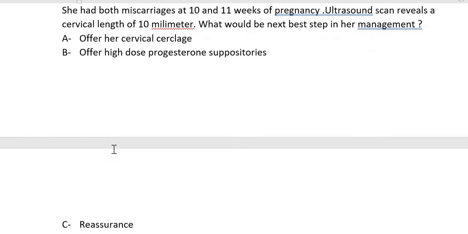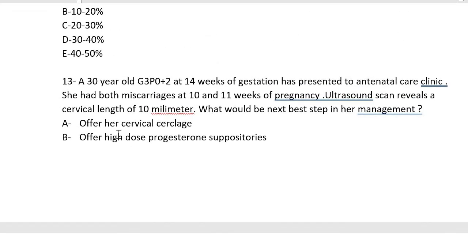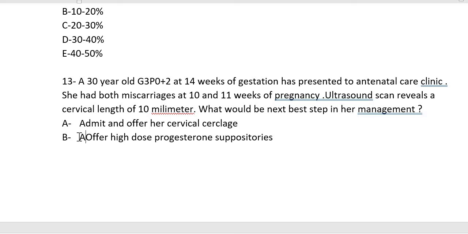So by the process of elimination, if I make this question like this, with admit and offer, then obviously it will be wrong if we don't admit anyone for these things. Then the second option, admit and offer, so obviously these two options will be excluded.